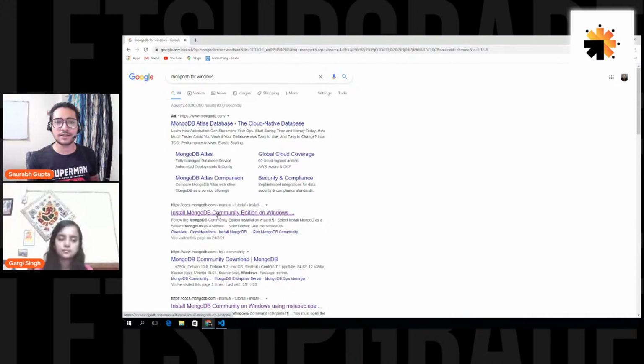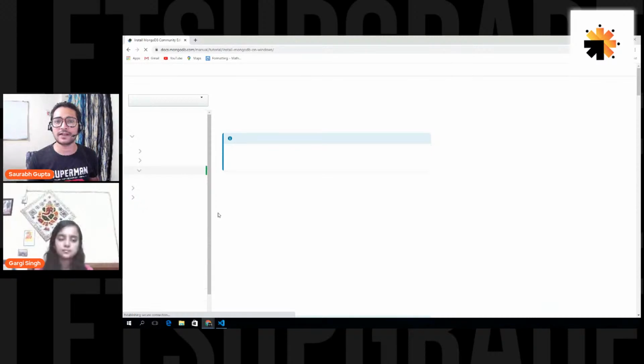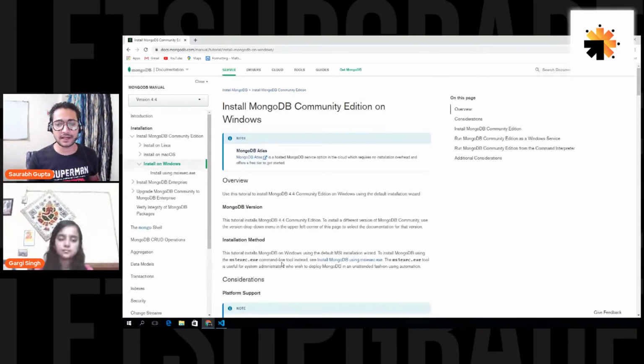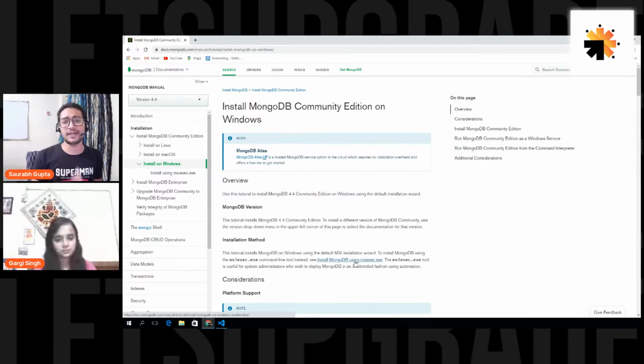Okay, so just click on this. After that, it's very simple. You'll just get this exe file. Just click on this link, get an exe file, double click on it, and that's it. Next, install it. Remember one thing, while installing the MongoDB Community Edition, you'll have an option of installing Compass. You can either select it or deselect it. I will suggest you to select it. You can say yes or no, or check or uncheck it. Remember to check it. I'll suggest you that.